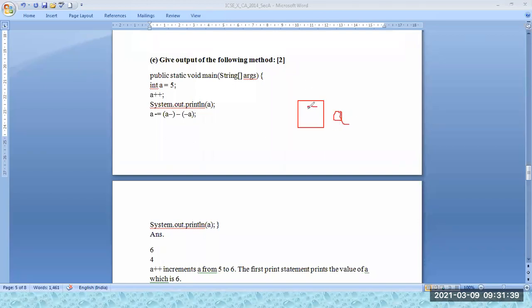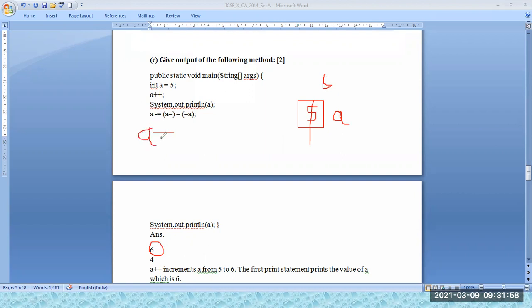What is the value of A? It is 5. Okay, A plus plus means this will become 6. Okay, then we have to print 6. So 6 will get printed over here, as you can see here. Okay, then next is A minus equal to A. So here this will become what?